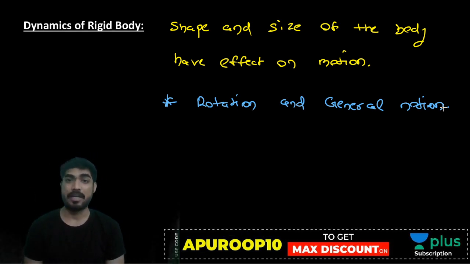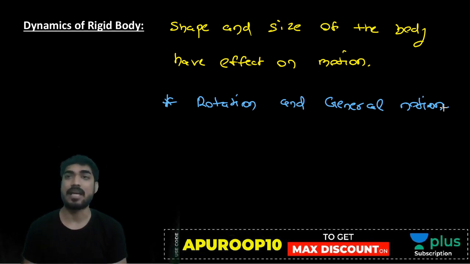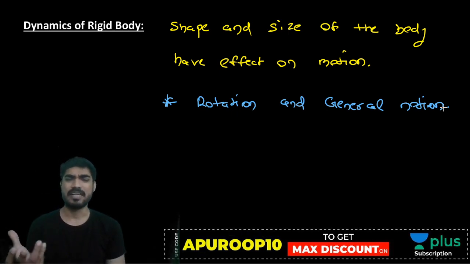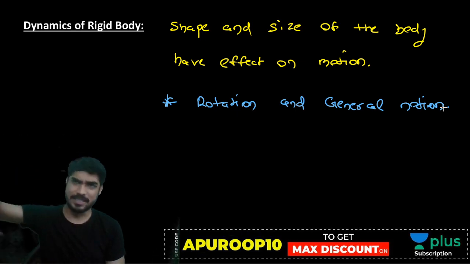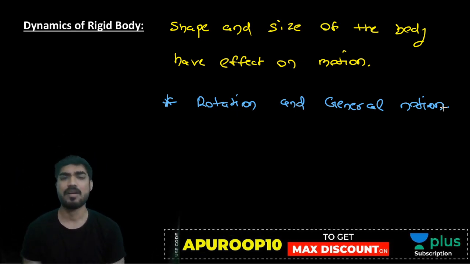So my friend, if I say we are right now learning kinematics of particle, what motion am I considering? Translation motion. And if I am saying we are learning kinematics of rigid body, what motion am I going to explain? Rotation and general motion. In case of rigid body, you can have translation motion. But in translation motion, why will I consider the entire body? I will only consider a small particle.